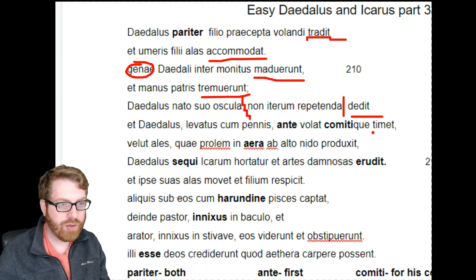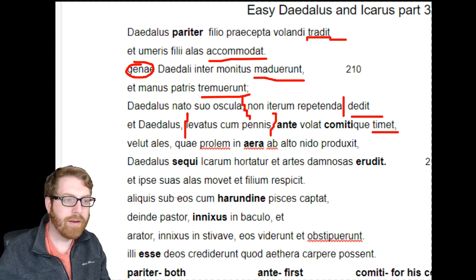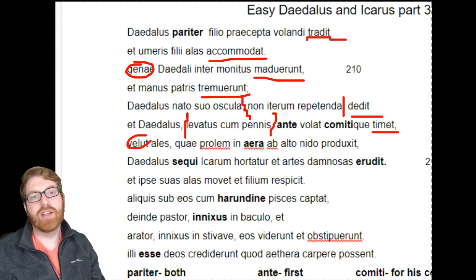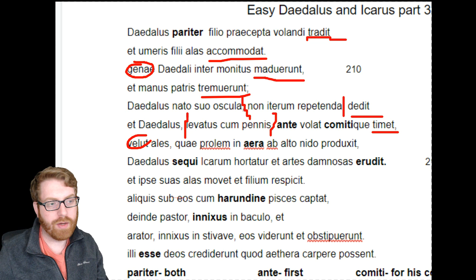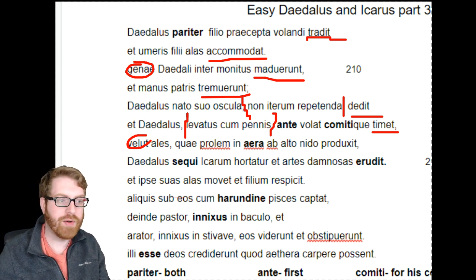And same thing with this next part. We're going to go all the way to our punctuation here. Timet. We go all the way to the beginning. Daedalus will be doing it. And again, we have some commas in here giving us some context. We do that at the end. All right. Now coming down to here, we have velut. Anytime you have velut or sicut, that is going to start a simile. All right, so we know he's going to be comparing two things.